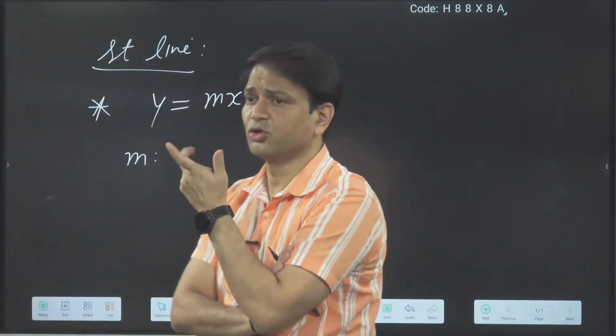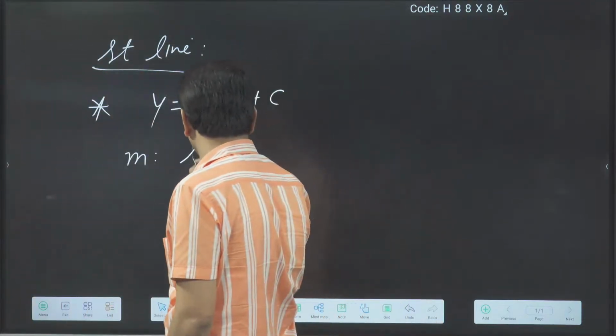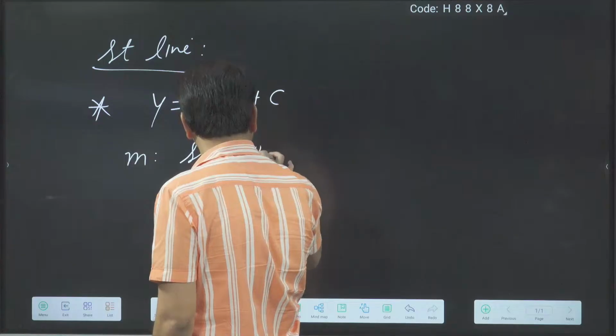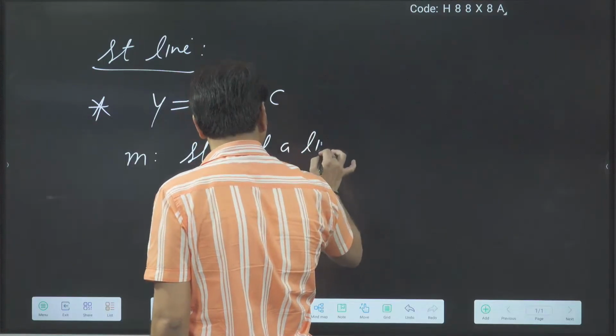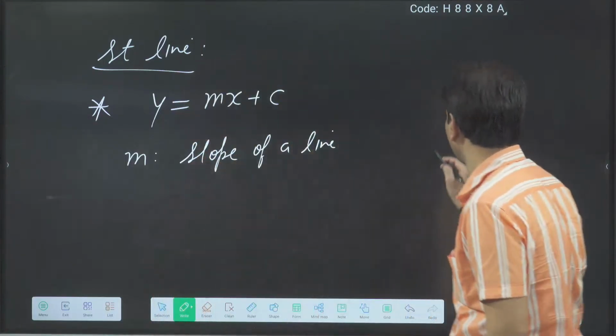Okay. So m is what here? m is the slope. What is the meaning of the slope?